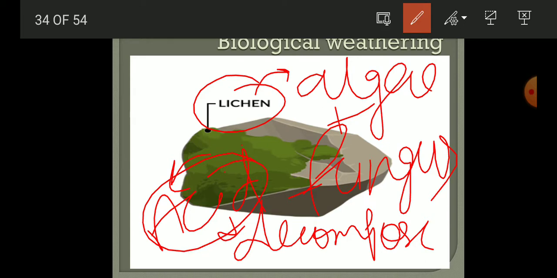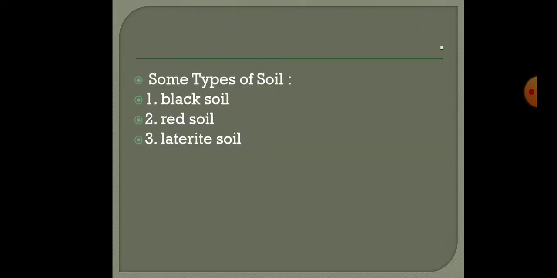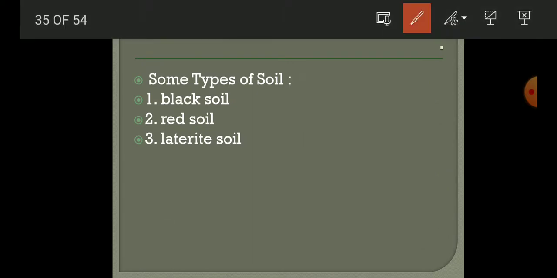Here the fine rocks are released from those rock particles, and these go downward with the flow of water. And wherever the water throws out these fine particles, like in the deltas, there it will form soil particles when it is mixed with humus and other important things. Now there are basically some types of soils: the black soil, red soil, and laterite soil.